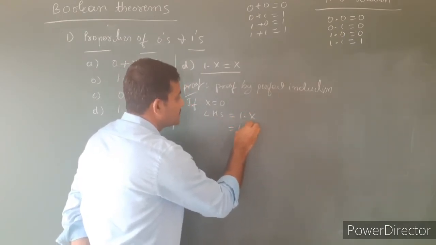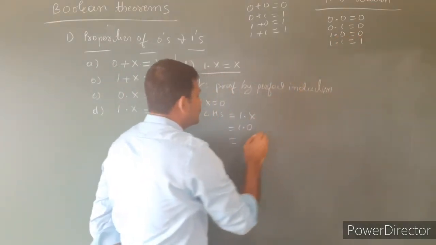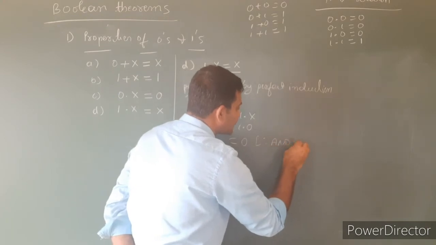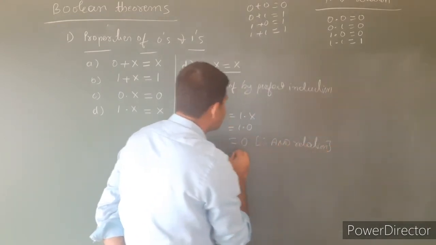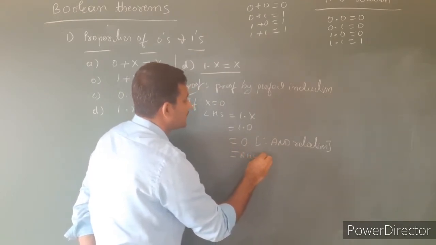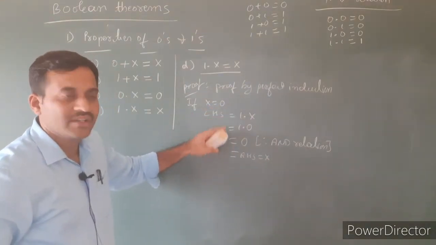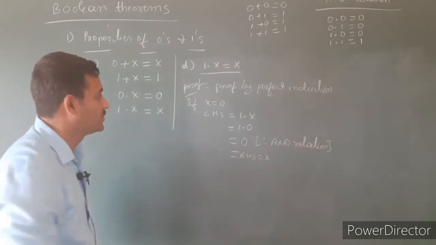Replace x value by 0. Then by AND relation, 1 into 0 is equal to 0. This is by AND relation, which is equal to the right hand side, that is the x value. What is the x value here? 0. Then here also it returns 0.